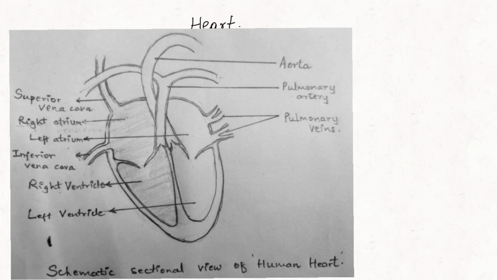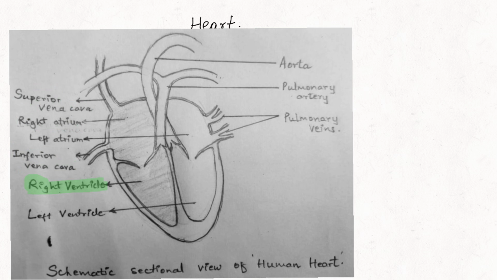Every chamber of the heart has blood vessels connected to it. The first chamber, right auricle or atrium, is connected with 2 blood vessels. Look at there. Superior vena cava and inferior vena cava. Superior vena cava is bringing deoxygenated blood from all the upper parts of the body. As the name itself indicates, inferior vena cava is bringing the deoxygenated blood from all the lower parts of the body. Second chamber you see, right ventricle. From this, one blood vessel is arising.